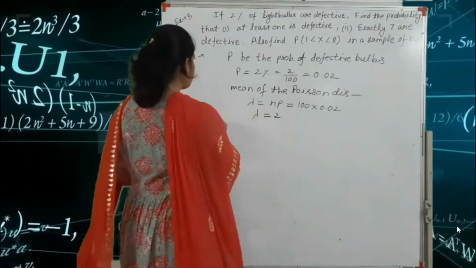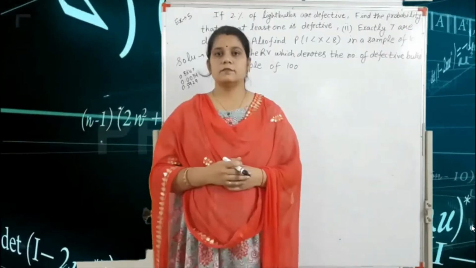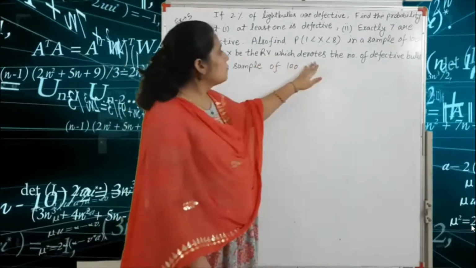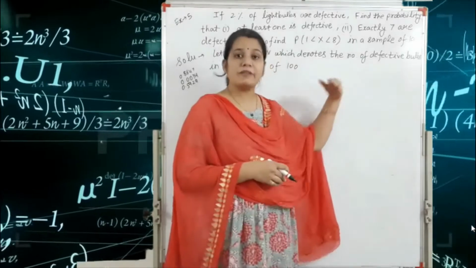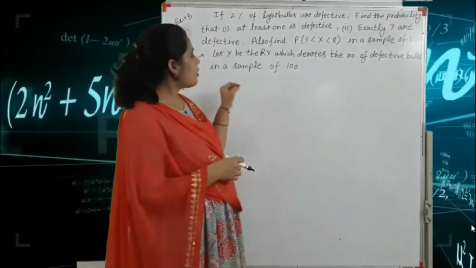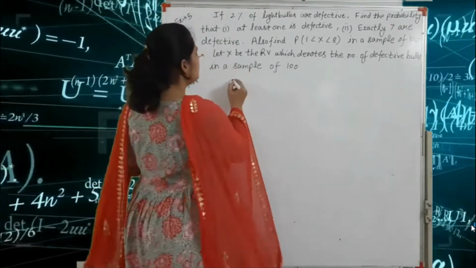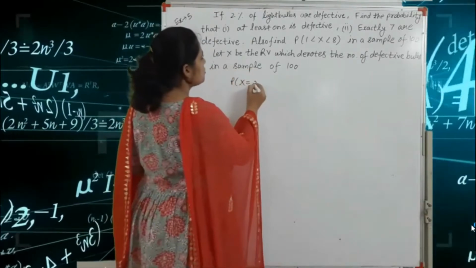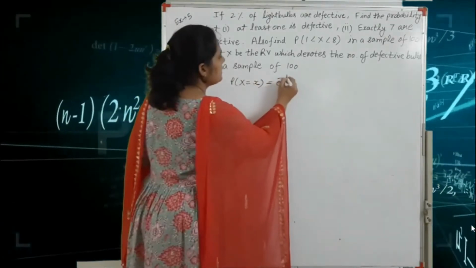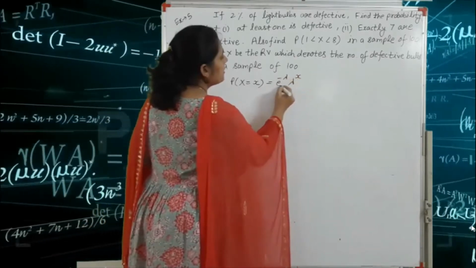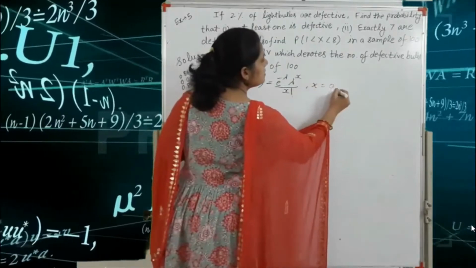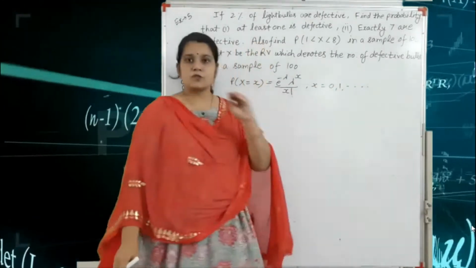Our next step: let capital X be the random variable which denotes the number of defective bulbs in a sample of 100. So the probability of X, we write the formula of the Poisson distribution: P(X = x) is equal to e raised to the power minus lambda, lambda to the power x, upon factorial x, where x is equal to 0, 1, and so on.